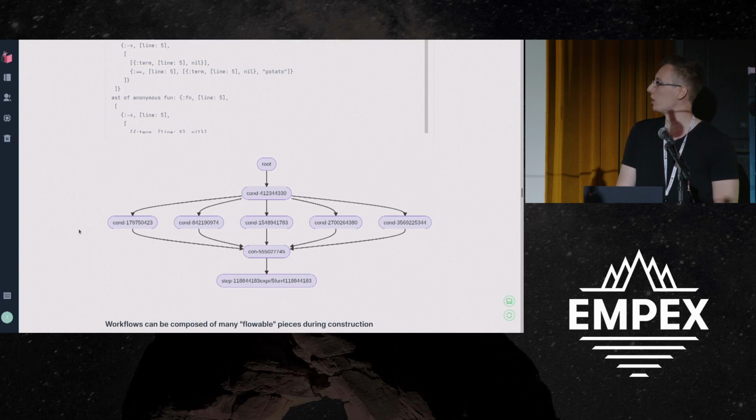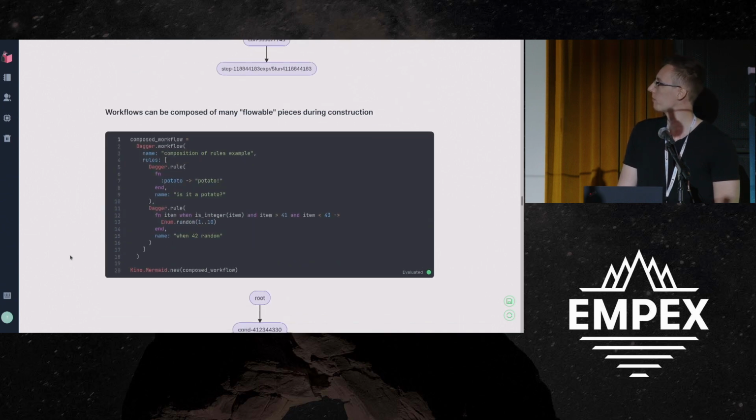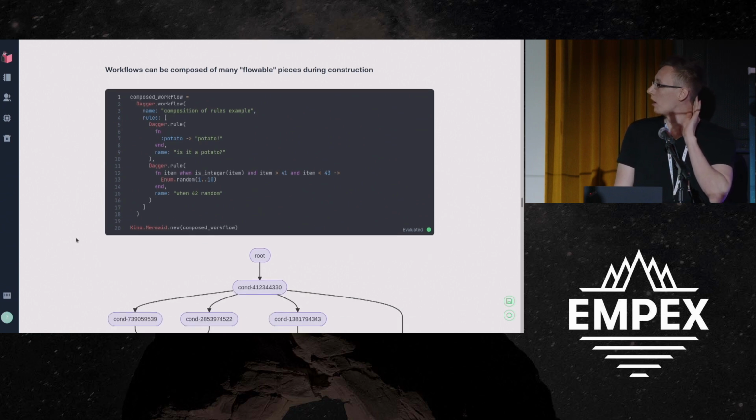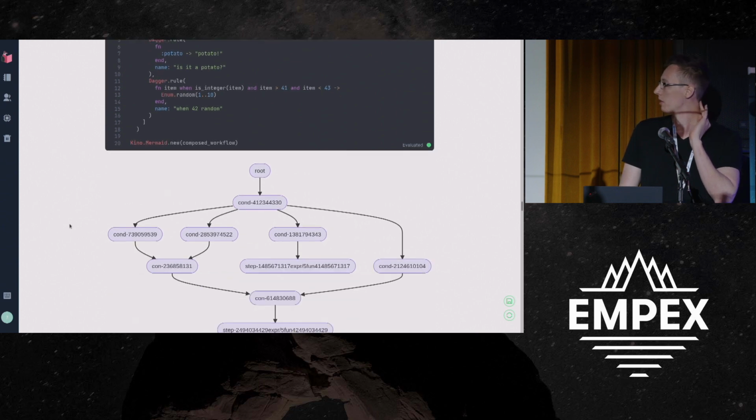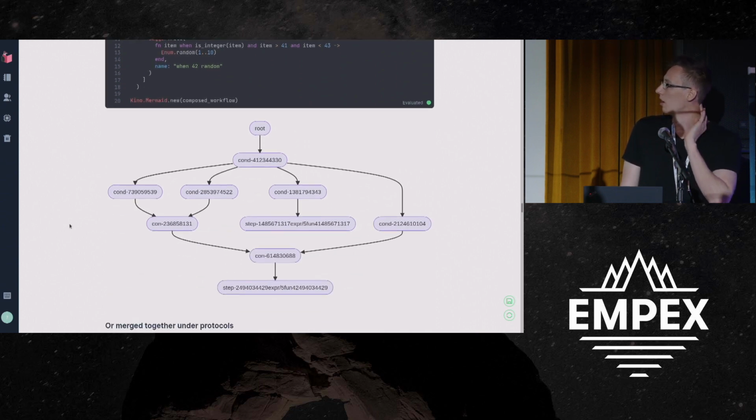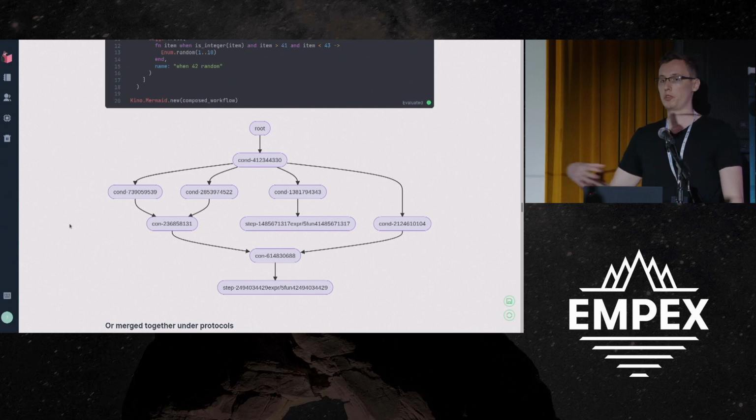And this will build a graph like that. Finally, there's composition of different things that can flow. So we have 2 rules in this case, and we can embed them inside of a workflow. And so this is that idea of grab all of the rules that you care about from a database, slap them in a graph, evaluate them together. And that's the basics of a forward chaining rule-based expert system.